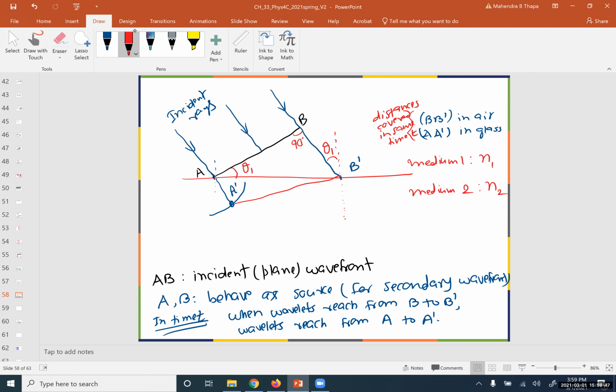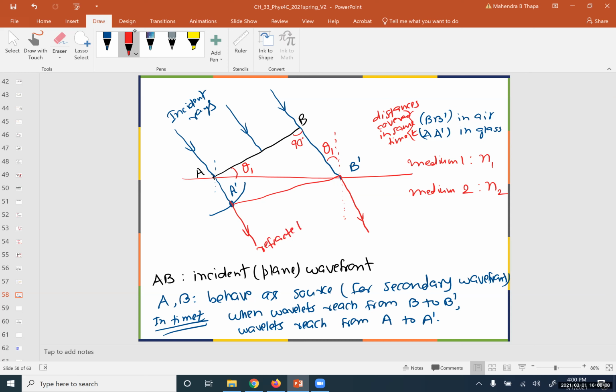Okay, similarly, the outward drawn perpendicular, these are the lines perpendicular to BB prime, these are the reflected rays. Okay, so this will represent refracted rays.